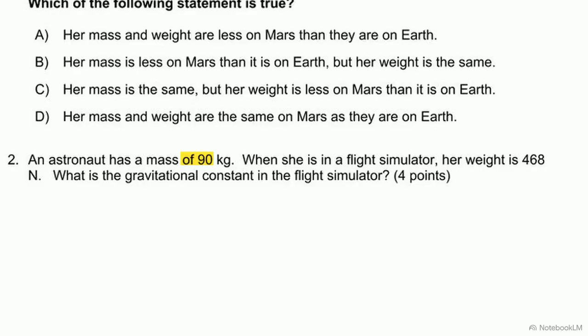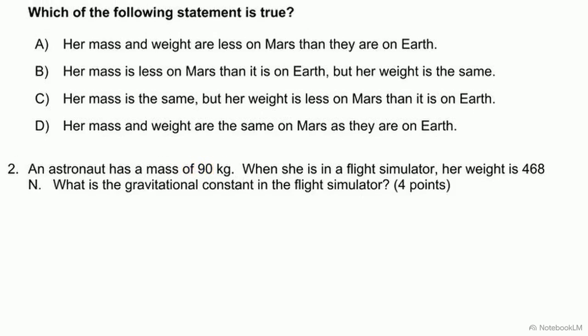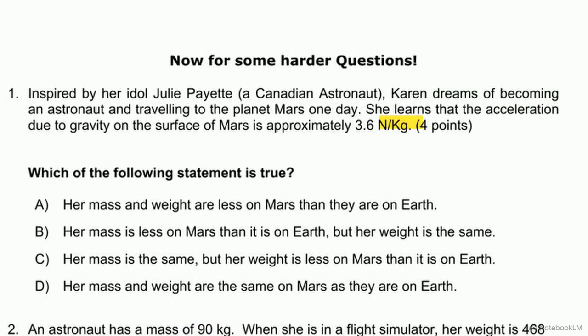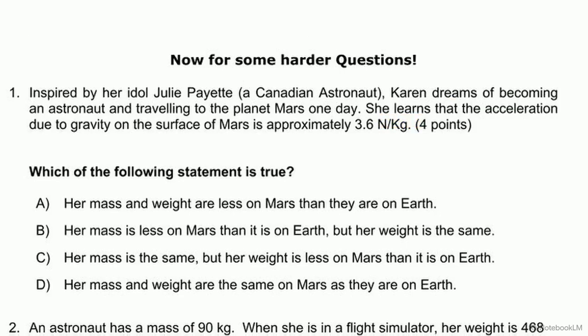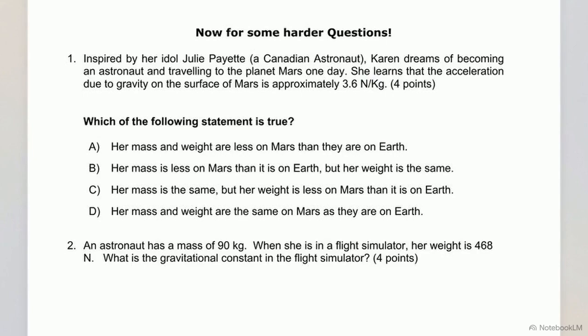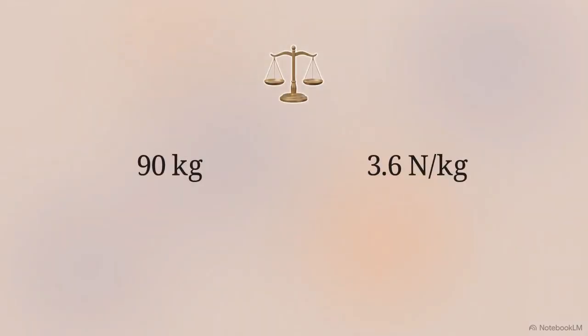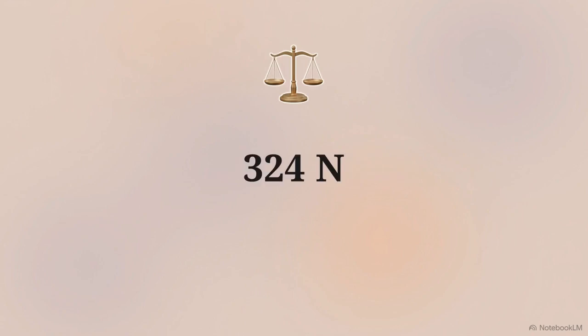We see this change on Mars. Question 2 describes a 90-kilogram astronaut. Question 1 gives Mars a gravitational field of 3.6 newtons per kilogram. Pause the video here and use the W equals m times g formula to find the astronaut's weight. By multiplying the mass of 90 kilograms by the Mars gravity of 3.6, we get a final weight of 324 newtons.